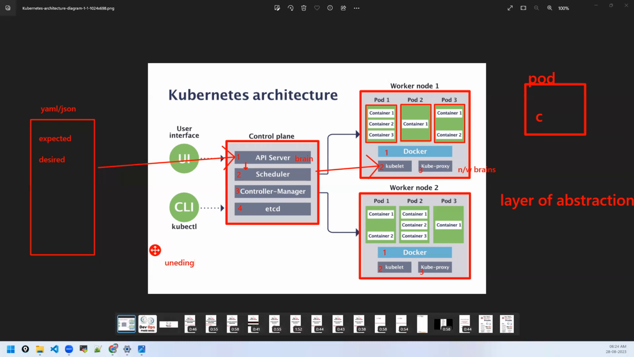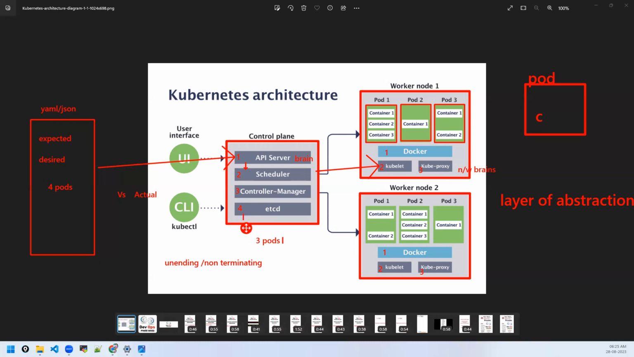Unending or non-terminating means continuous watch loops, which will watch this desired state versus the actual state in the cluster. Actual state means, as per the desired state defined in the manifest, you say you want 4 pods, but let's say there were only 3 pods running in the cluster, that's the actual state. So it will be running some watch loops which compare these two, desired and actual.